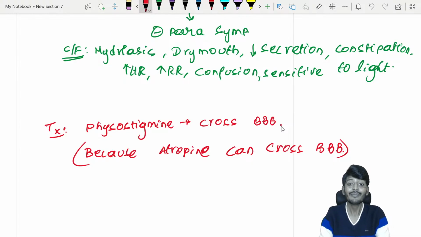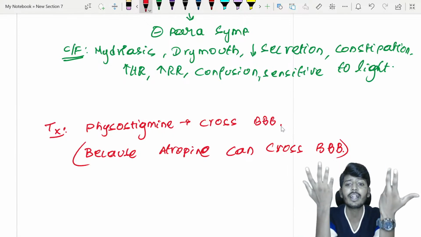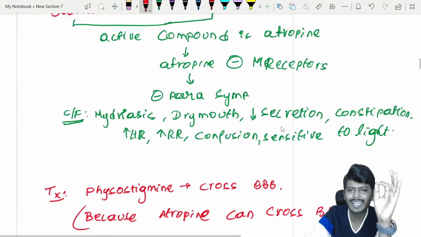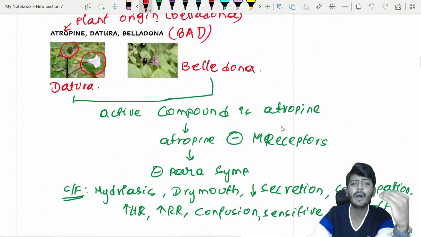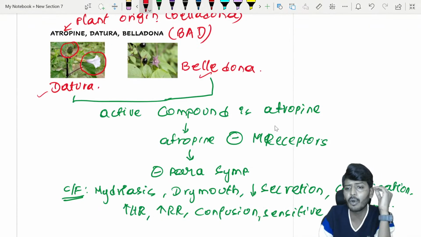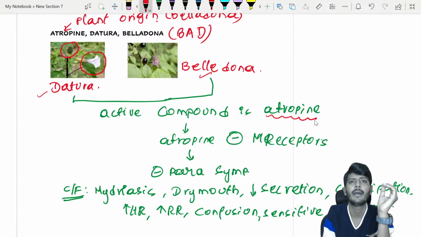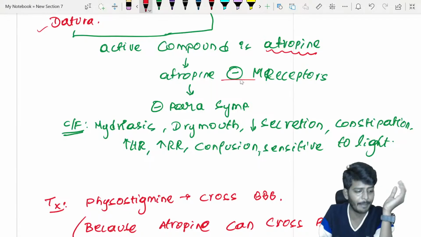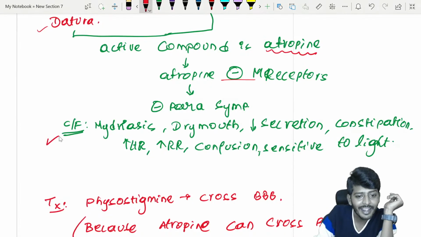Are you enjoying this? Many students get confused between diarrhea and dryness, and which compound causes which. That's why you should not be confused. You need to have a clear idea what the compound is. The compound may be coming from datura, may be coming from belladonna, but both of them have the active principle atropine. And atropine's mechanism of action is M receptor blocker. So these are the clinical features.